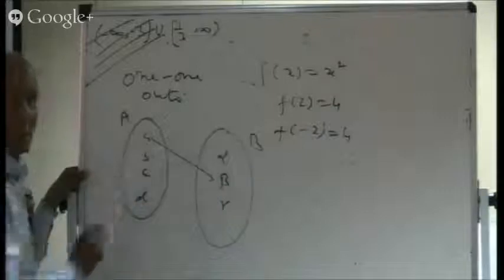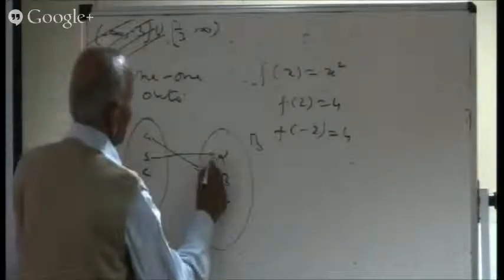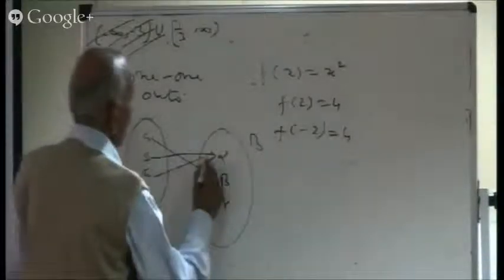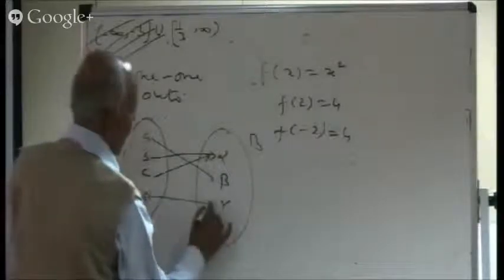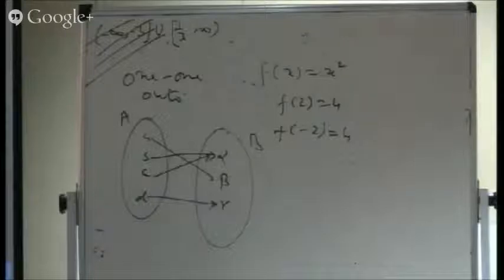If I mark 2 arrows, that means one element giving you 2 answers. Well, that is not going to be a function. Every element must have an image. Now here this B may be beta, this C may be alpha, this D again a gamma. So corresponding to every element, we are getting an image.